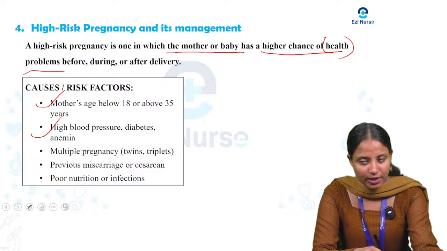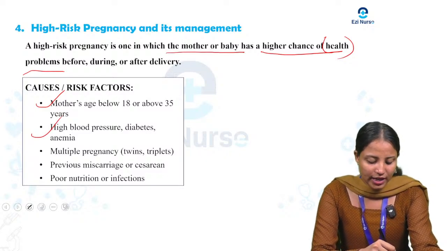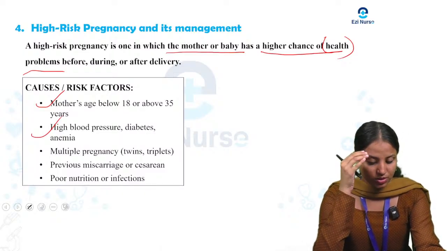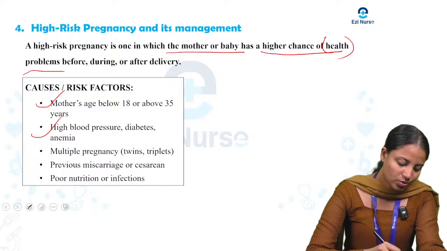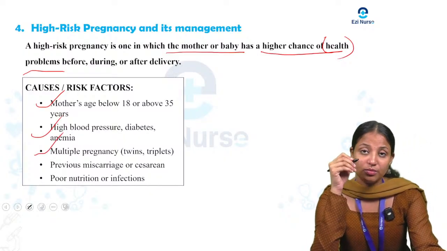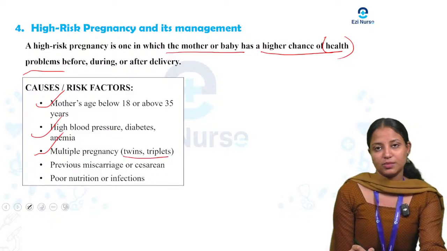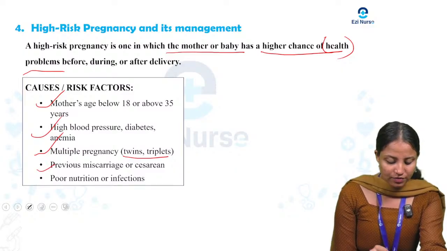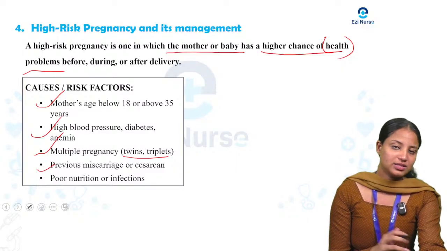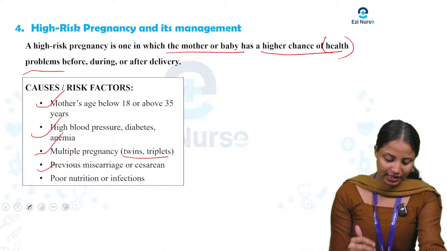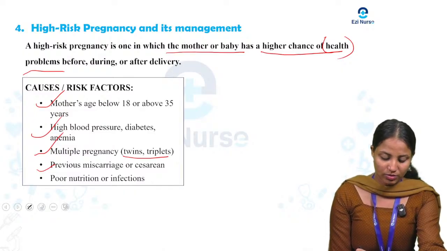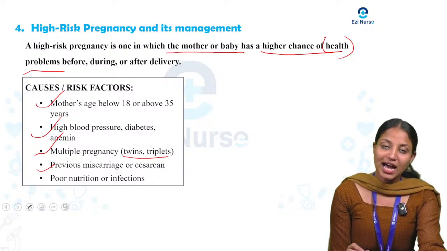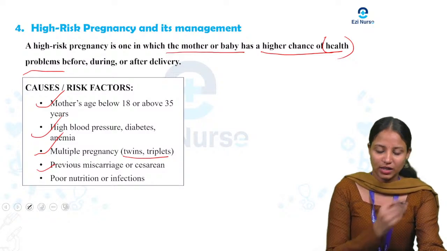If the mother has high blood pressure, diabetes mellitus or anemia, these conditions also cause high risk pregnancy. Next one is multiple pregnancy, where multiple means twins or triplets. It will also be a high risk pregnancy. Next one, previous miscarriage or cesarean, C-section. If the mother has had a second miscarriage, or a missed abortion, or a C-section was done, these are also risk factors for high risk pregnancy.